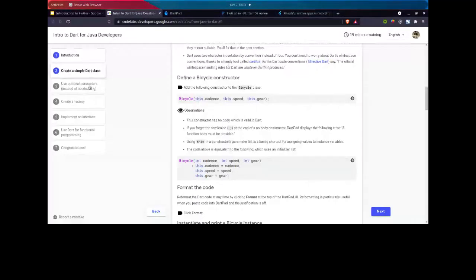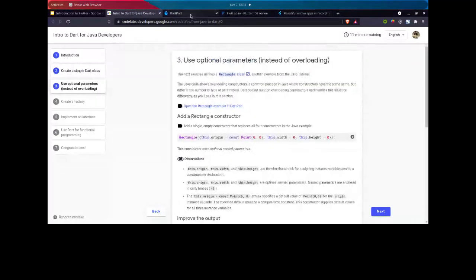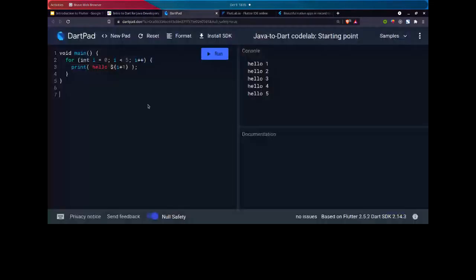The next part is optional parameters. Does anyone know Java overloading? Function overloading or class overloading in Java. It happens when we have the same function name but a different number of arguments; we call it class overloading or function overloading. When the same function has the same name but a different number of parameters.